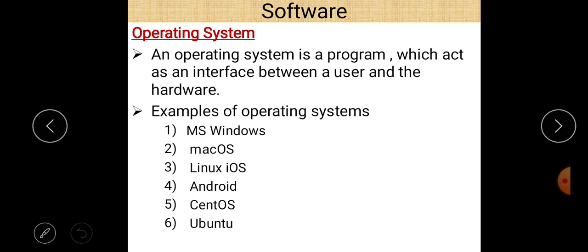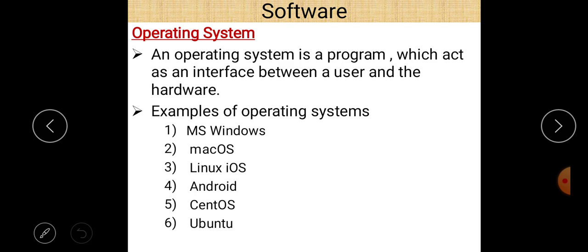Actually, the user is unable to deal with hardware directly, so there is a system software which plays as an interface between the user and the hardware, and that system software is called the operating system.